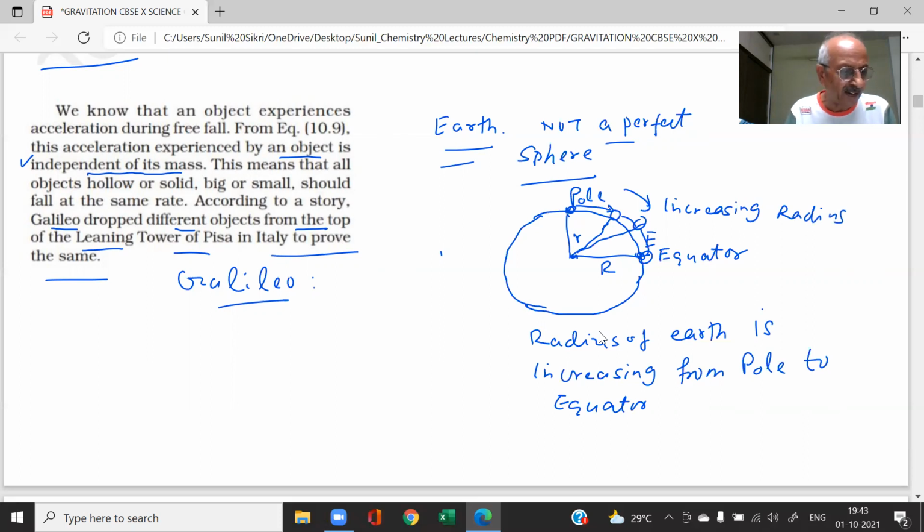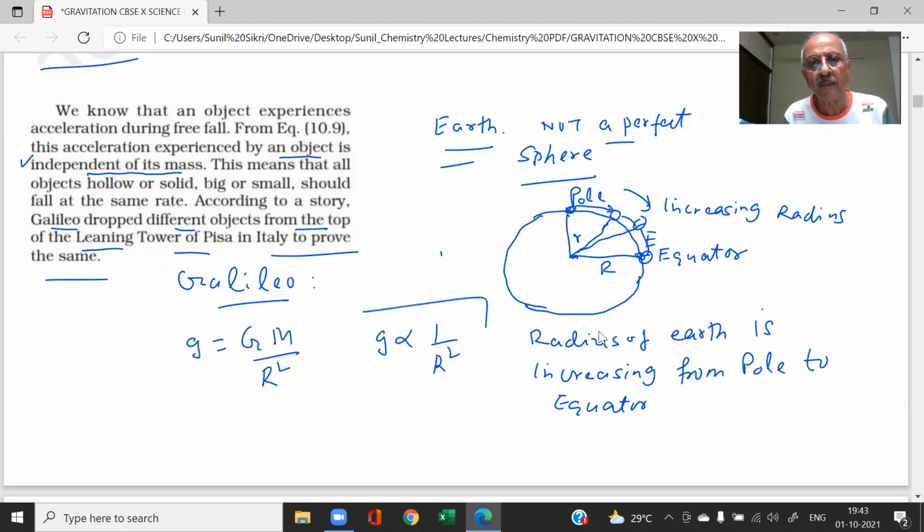And if the radius is increasing, student, what will happen to the value of g? What is the formula of g? g is equal to GM by R square. So g is inversely proportional to R square. If R increases, what will happen to g? g will decrease.